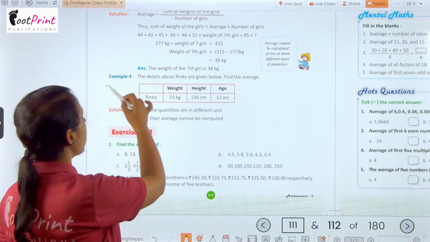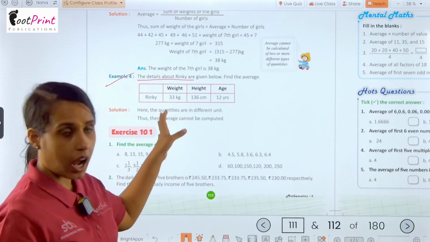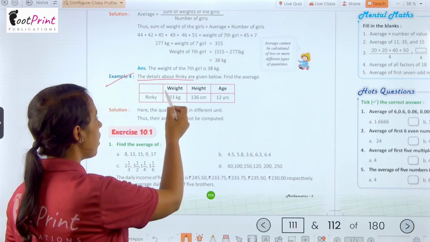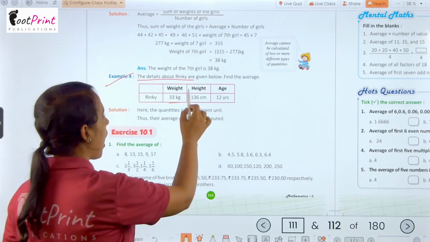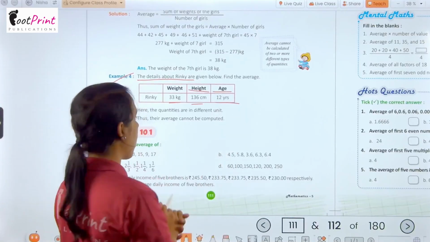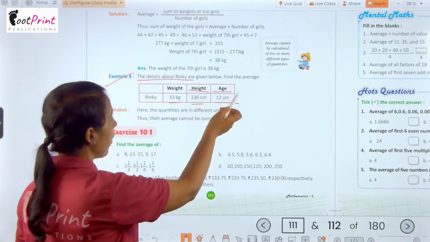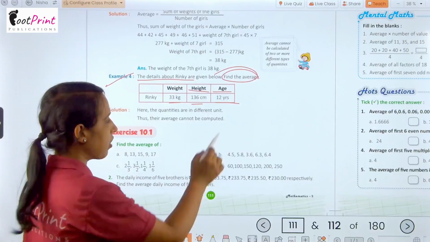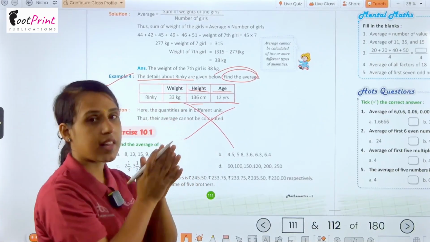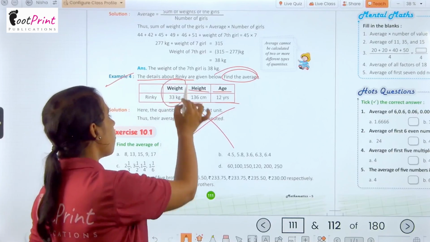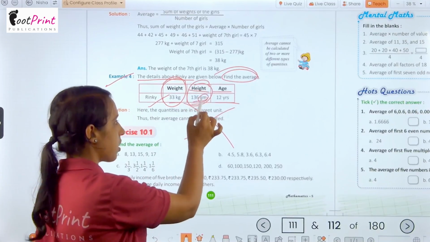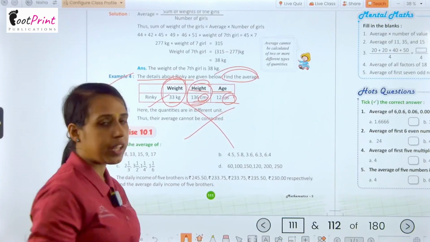In this, the details about Rinki are given below. Find the average. So here Rinki's weight is 33 kilogram, height is 136 centimeter, age is 12 years. So here we have to find out average, but we can't find out because we do not have the same units. Here we have the unit in kg, kilogram. Here we have the unit of centimeter. Here we have the unit of years.